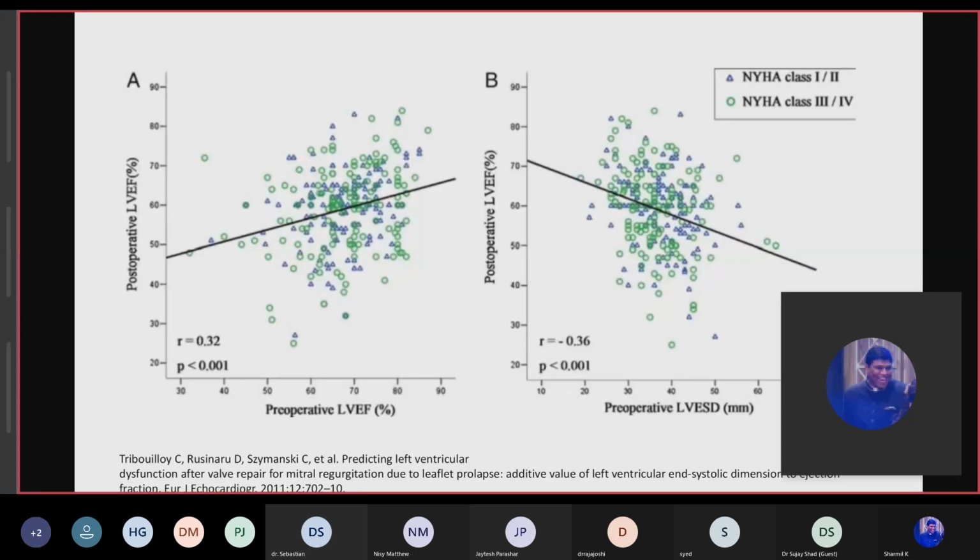Now, if we see this chart, the preoperative ejection fraction, in diagram A, when preoperative ejection fraction was 60%, then postoperative ejection fraction is 55%. As the ejection fraction is going down, the postoperative ejection fraction becomes lesser. So better to operate before this condition. And the same happens with the end systolic diameter. If the end systolic diameter is less than 40, the outcomes on postoperative ejection fraction are much better than when we are talking about more than 40 end systolic diameters.